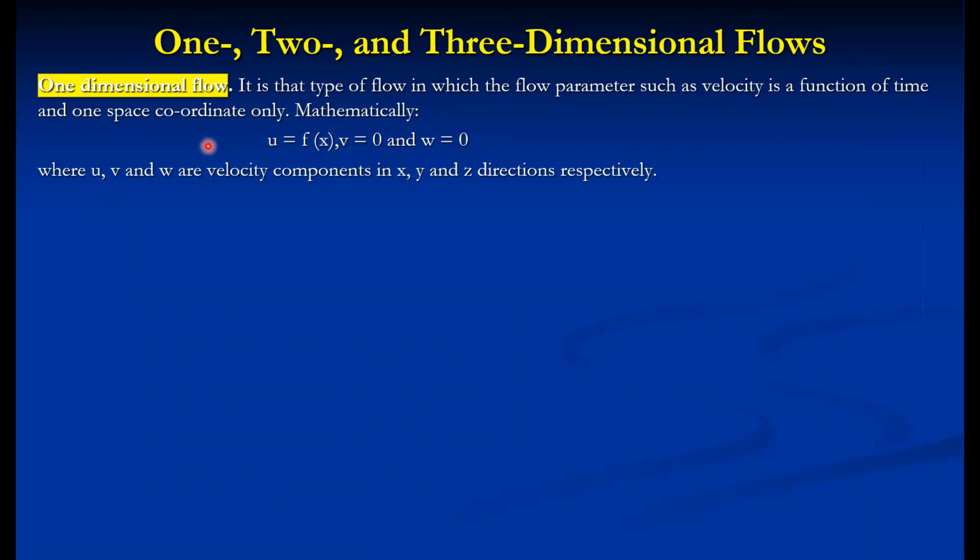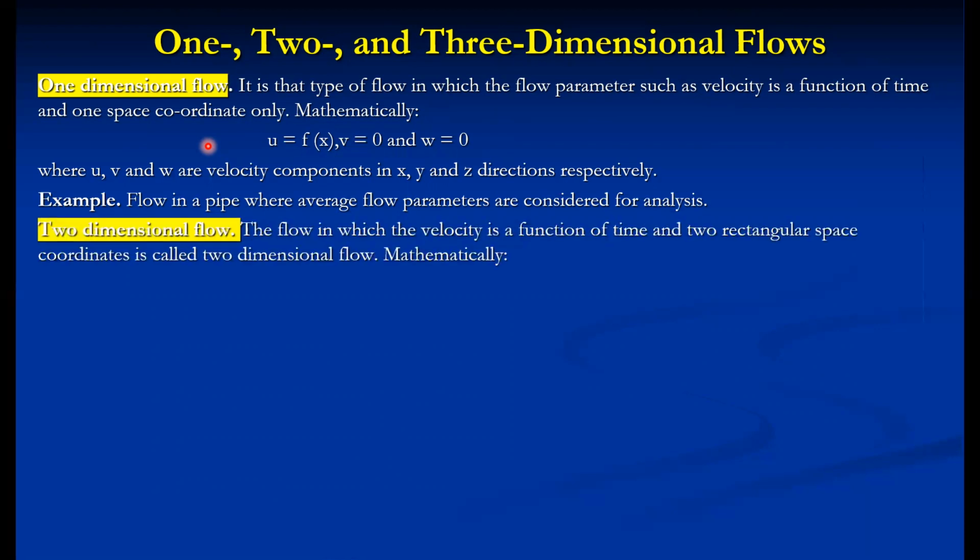One-dimensional flow again has classes, that is one-dimensional steady or one-dimensional unsteady. An example is flow in a pipe, where average flow parameters are considered for analysis, which is called one-dimensional flow. In two-dimensional flow, the name itself has a meaning: the flow in which the velocity is a function of time and two rectangular space coordinates is called two-dimensional flow.